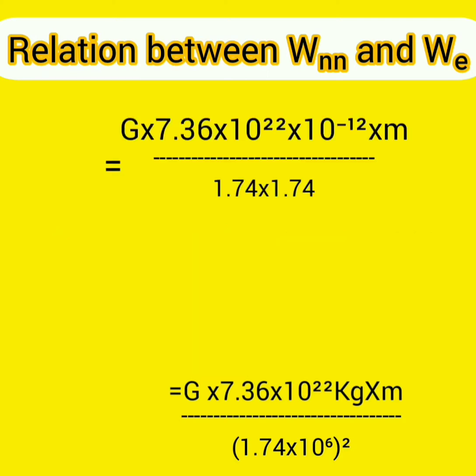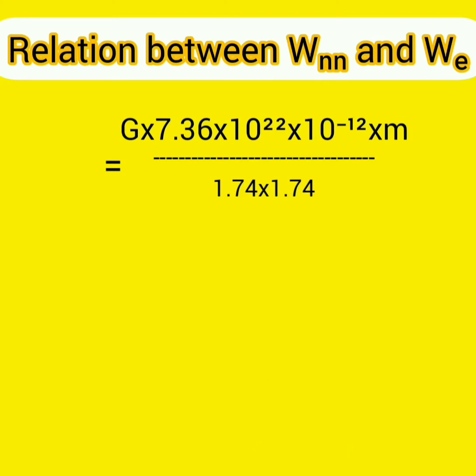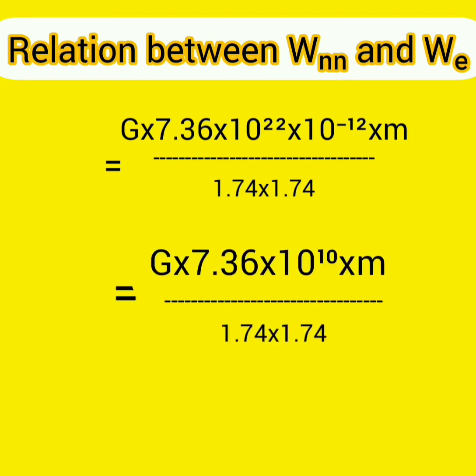That is equal to G into 7.36 into 10 raised to 22 into 10 raised to negative 12. That means in denominator 10 raised to 6 into 10 raised to 6 become 10 raised to 12. When it is taken to the numerator, it becomes 10 raised to negative 12, into m divided by 1.74 into 1.74. Now 10 raised to 22 into 10 raised to negative 12. Here 22 plus negative 12 equals 10. So finally you will get 10 raised to 10.